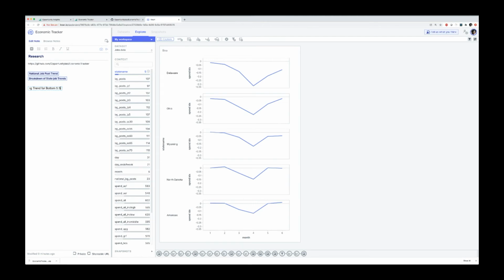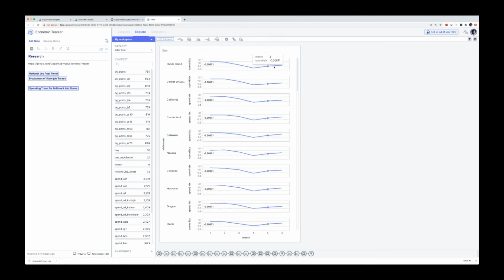Bottom 5 job states. Now, of course, I can clear this filter and just look at the data for everything. And we can actually see that Delaware is not the worst in terms of this, where spending has gone down. Actually, spending has gone down the most in Rhode Island, the District of Columbia, and California.